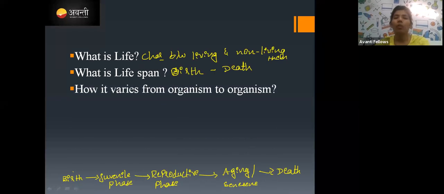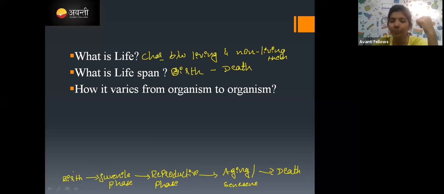And how does it vary from organism to organism? If you take a small organism, does lifespan vary from organism to organism, or is every organism having the same lifespan? Yes, it varies. Some organisms have only 1 day of lifespan. In only 1 day, it starts its life and ends its life. And there are some organisms that can live thousands of years, and some 100 years.